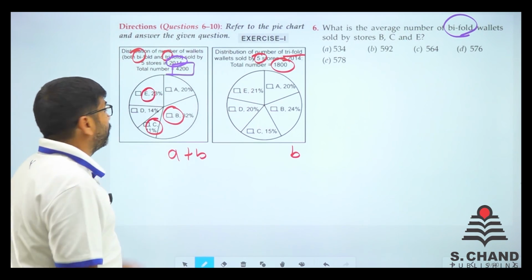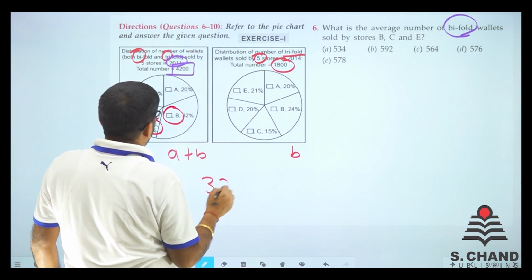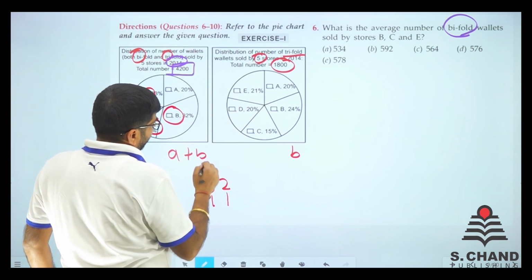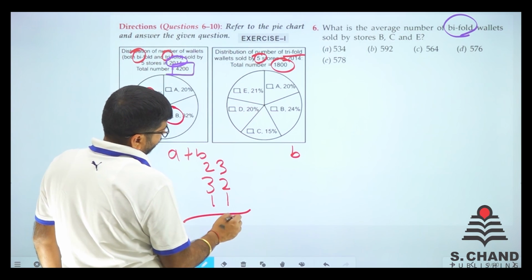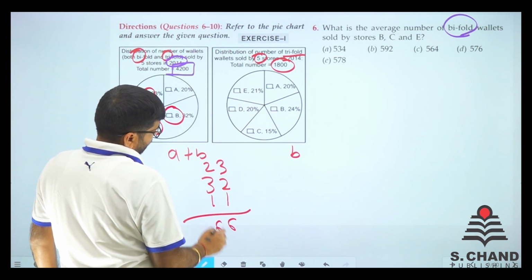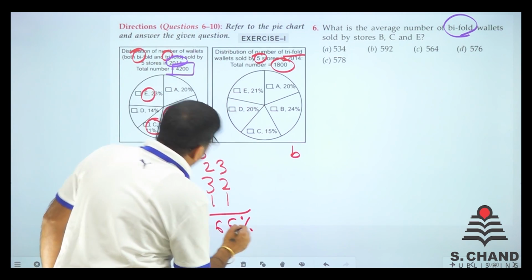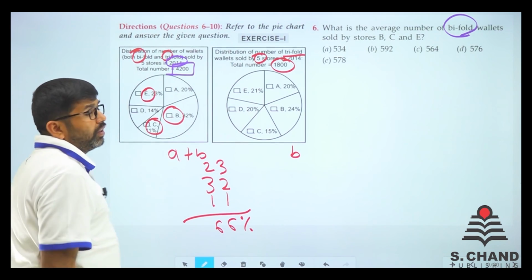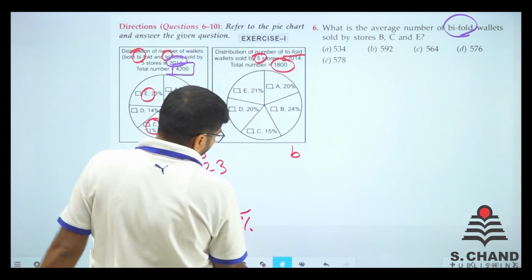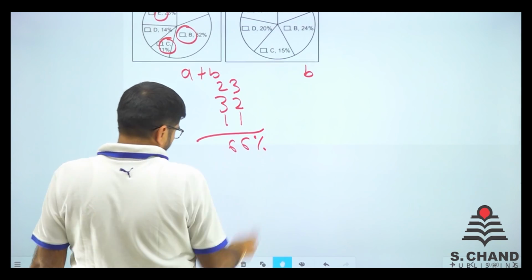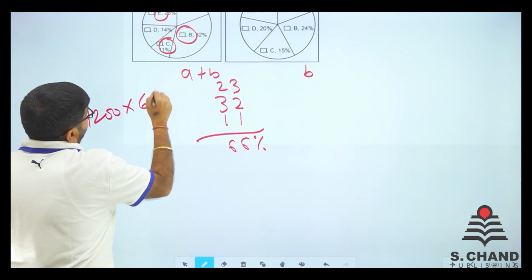What is the total number they sold together? So it is like 32%, 11% and 23%. So we add 3 and 2 is 5 and 1, 6, 6. So 66% of 4200 is the total sold as bifold plus trifold, right? So let's calculate that first. So 4200 into 66%.